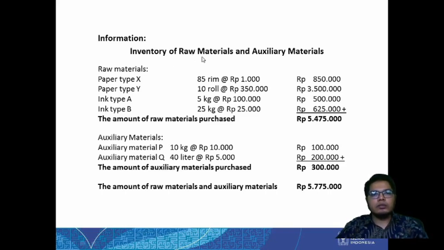This is the information regarding the raw material and the auxiliary material or supporting material needed to produce the order, the invitation one, to make the invitation. So as you can see, there are different types of paper and different types of ink. This will become the direct material cost, and there are auxiliary materials, additional ones. This becomes the indirect material cost. Okay, this is the total.